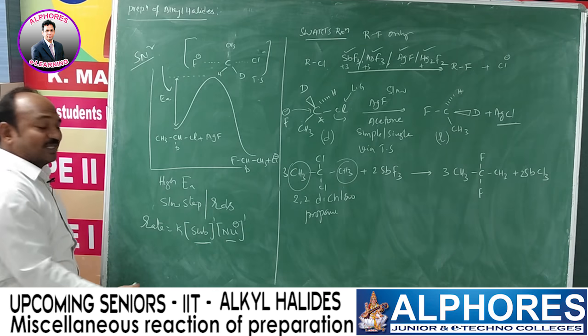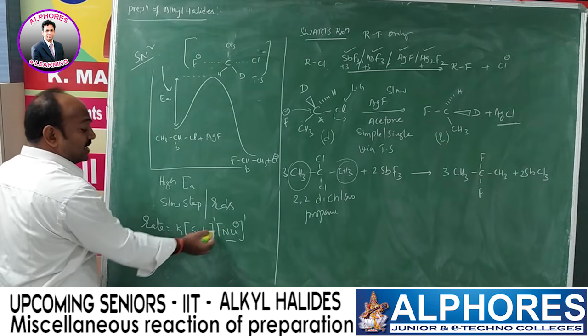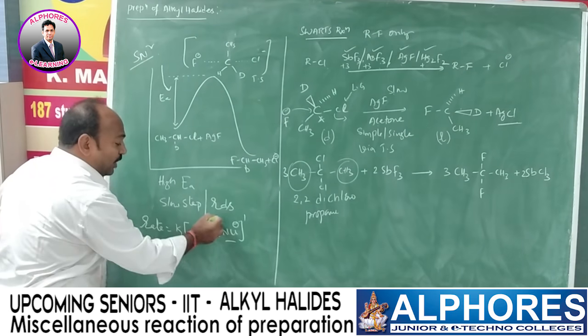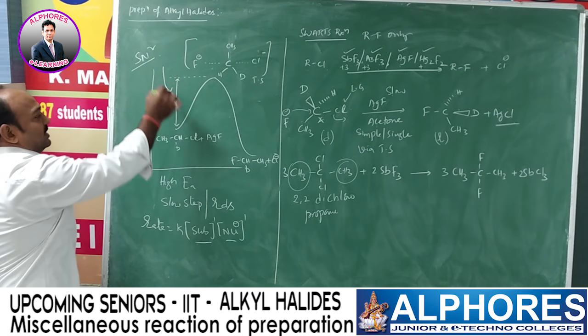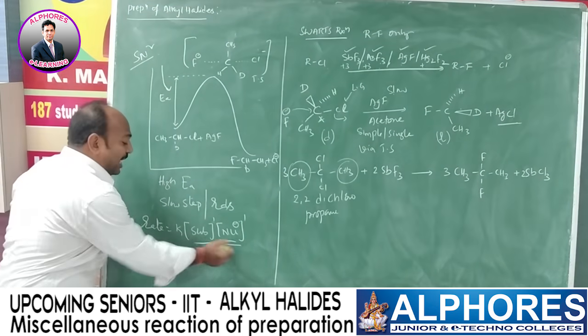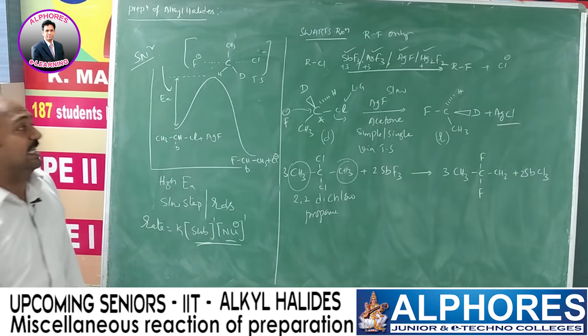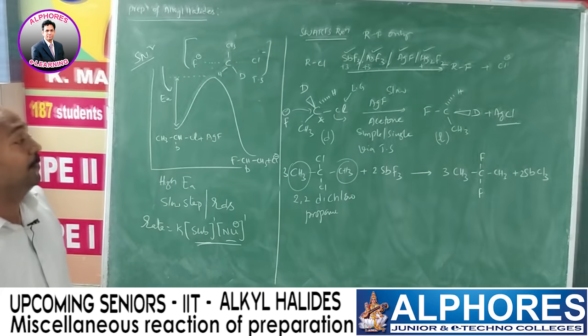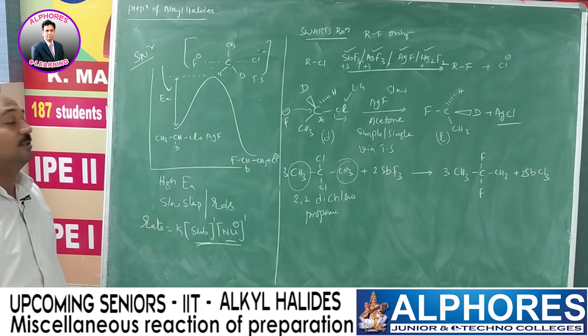So simply, order is nothing but the sum of the powers or indices of concentration terms in the rate law. Here substrate power 1 and nucleophile power 1. 1 plus 1 is 2. That's why it is a second order reaction and also a bimolecular reaction. This is the Swarts reaction, only for alkyl fluoride preparation from alkyl chlorides.